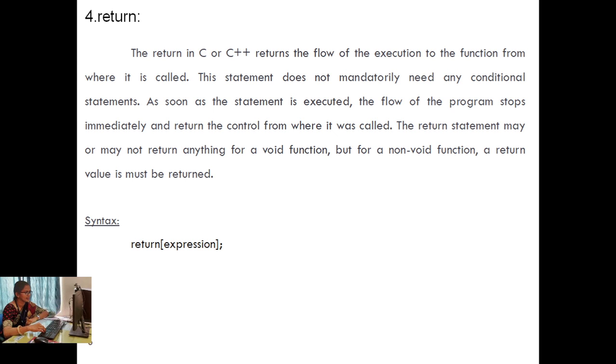Here is the syntax: return followed by an expression. If it is a void function, we can simply return, and if it is a non-void function, whatever value is to be represented should be returned in the return statement. So these are the four jumping statements, which are also known as unconditional statements. So thank you.